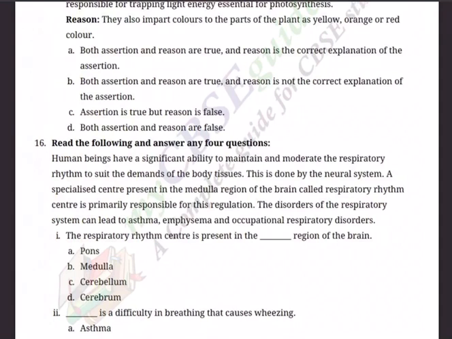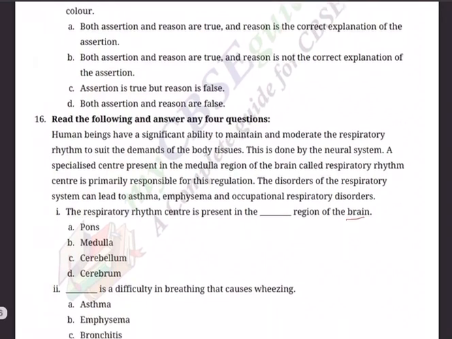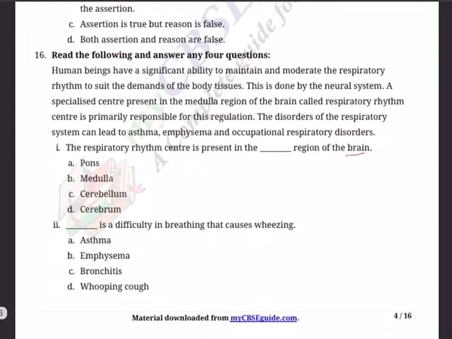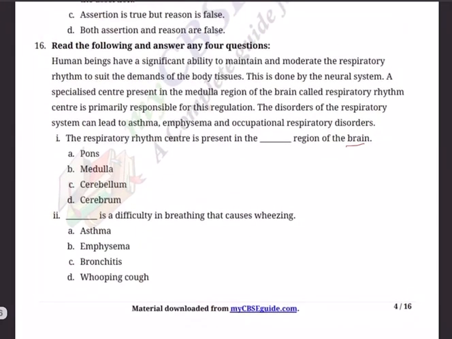Now there are 5 questions below. You need to answer 4. What are those? Question 1. The respiratory rhythm center is present in the dash region of the brain. Now he is talking about the brain, the relation between the nervous system and the respiratory system. A. Pons, B. Medulla, C. Cerebellum, D. Cerebrum.